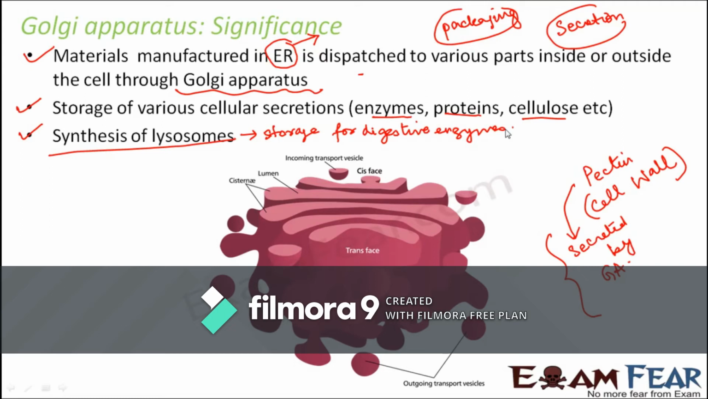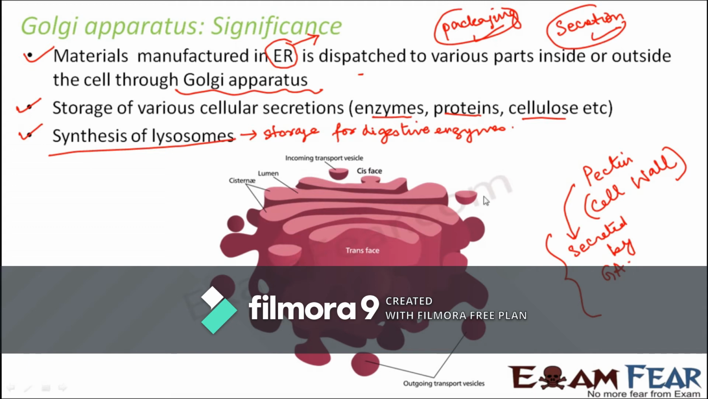Now these lysosomes can protect the rest of the cell from any kind of inappropriate digestive activity, because whenever there is something inappropriate happening with the digestion, these lysosomes can release the digestive enzymes which are present within them. And these lysosomes are synthesized by the Golgi apparatus. So that is also one of the very important functions of the Golgi apparatus. We can say that packaging, secretion and lysosome synthesis are the main functions of the Golgi apparatus.